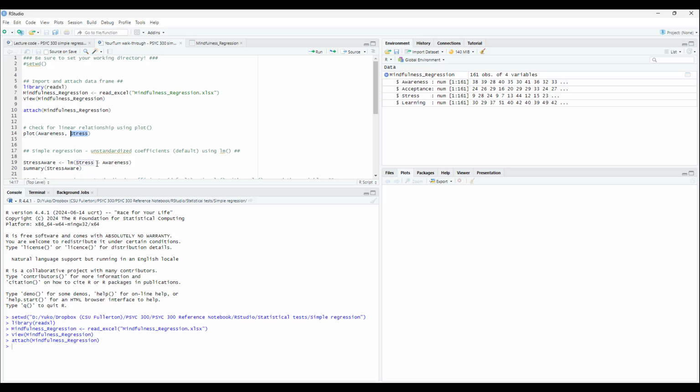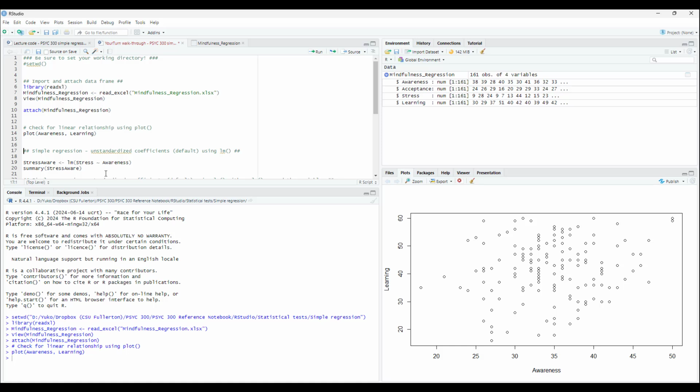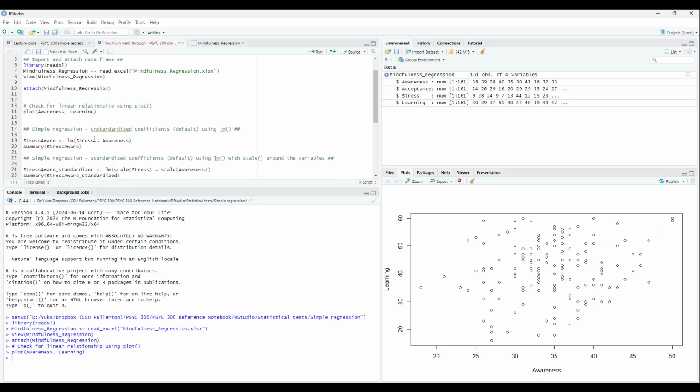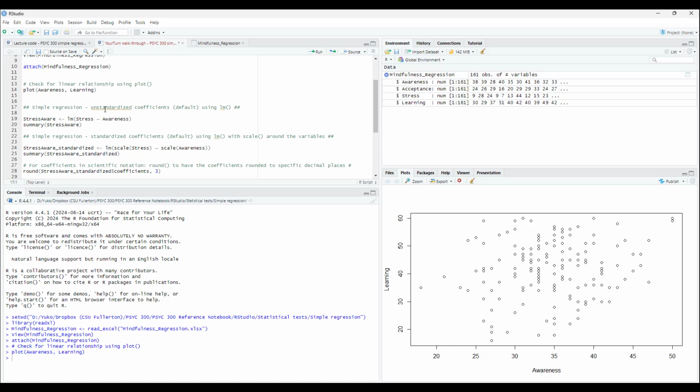And so if you would like to just check that assumption about the linear relationship, feel free to do the plot. So if you're curious about that, go ahead and replace the dependent variable. The independent variable is still awareness, so you don't have to change anything about that from my code. And, loosely looking reasonably linear, pretty similar to what we saw in lecture. And so, I might maybe fit a regression line that kind of looks like this, but the relationship looks reasonably linear.